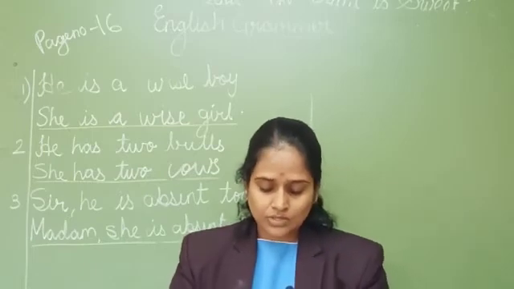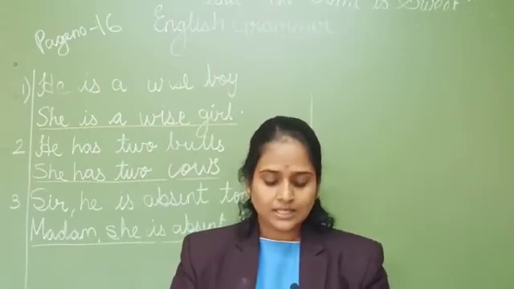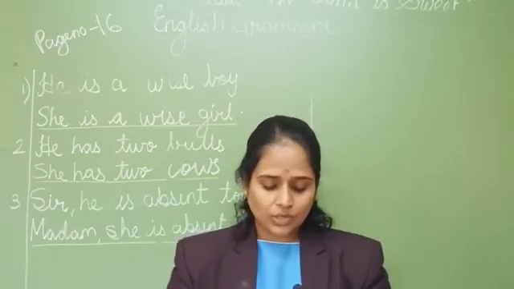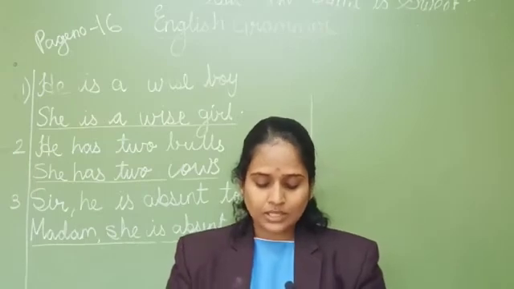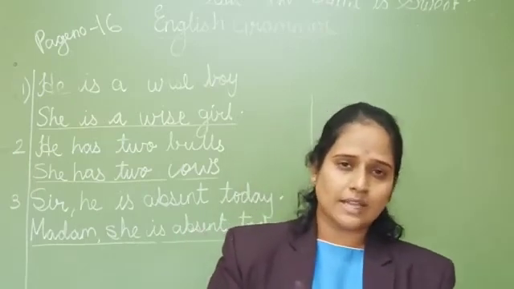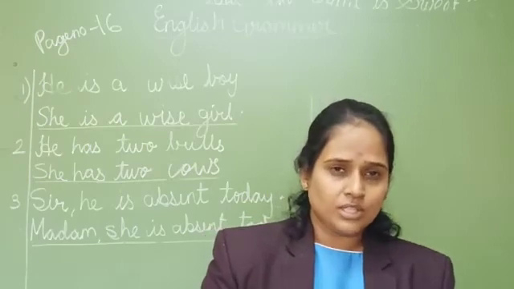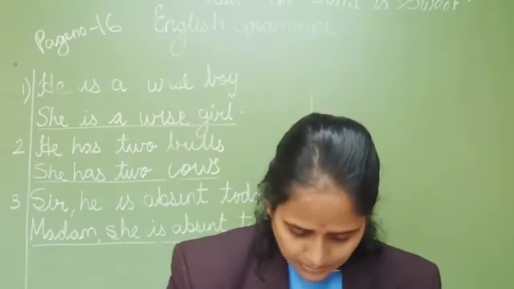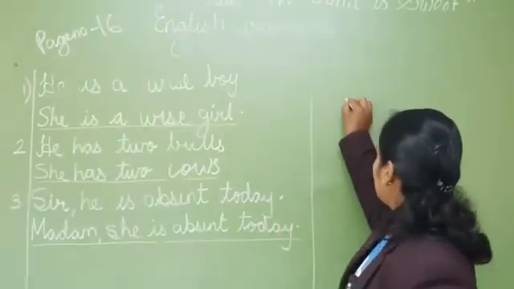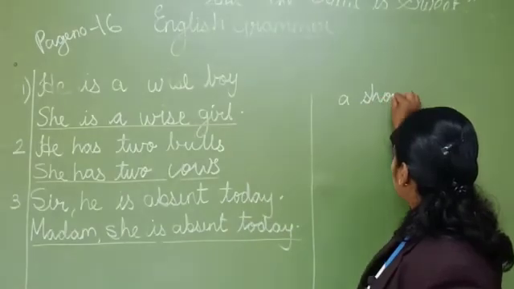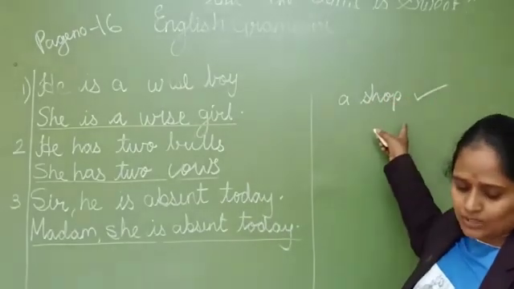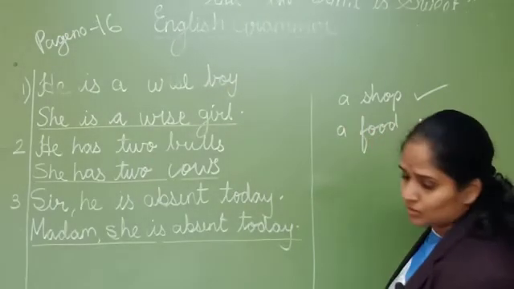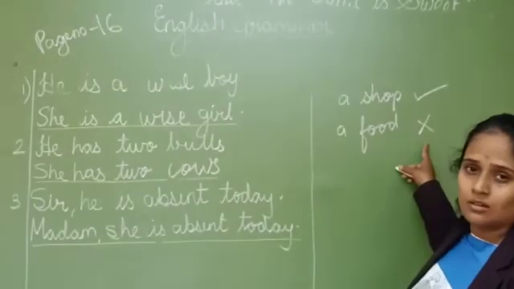Now we have a small exercise on page number 17, same page. Test yourself. What you have to do over here, in these words that have been given, you have to tick for countable and put a cross sign for words which are uncountable. A shop, you can count a shop. So what will you write over there? For a shop, it's countable. A food, now food you can't count. So you'll make that cross sign.